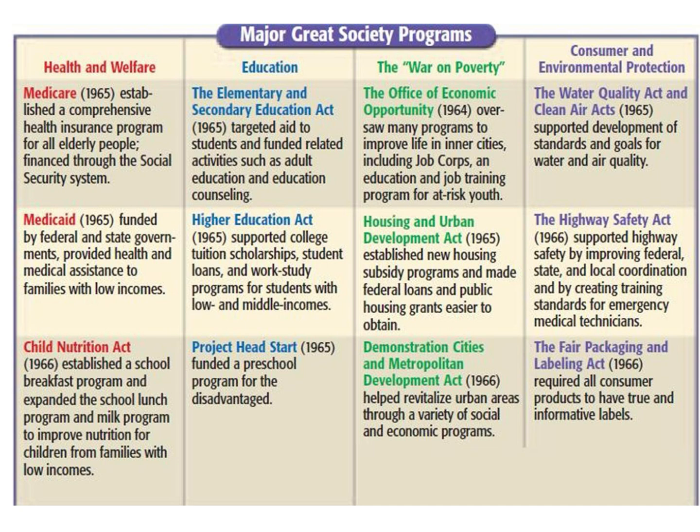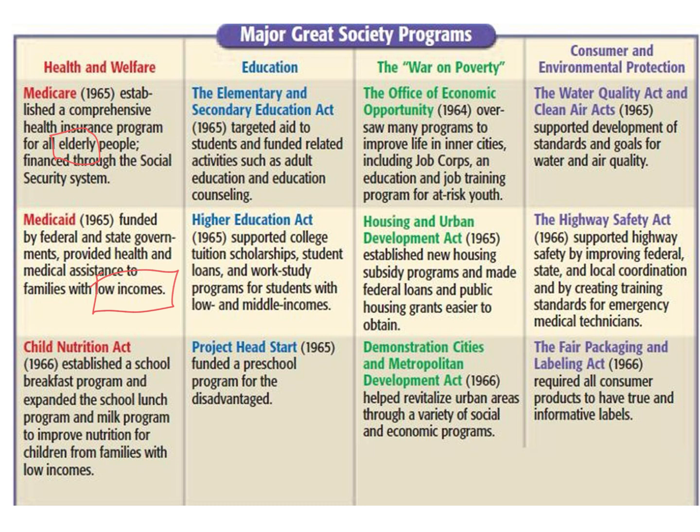All right, these are some of the Great Society programs. I'll go over them briefly. Technically, STAAR can ask about any of these. We already talked about Medicare. It's health insurance for elderly people. Medicaid is for people with low incomes. So a lot of my students would know this. They're able to get braces, they're able to go to a doctor because they have Medicaid.